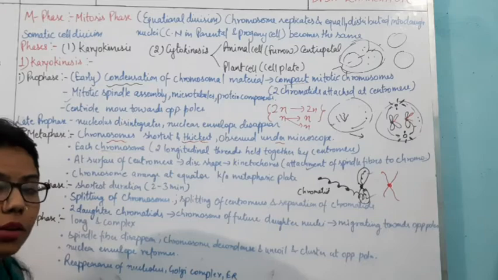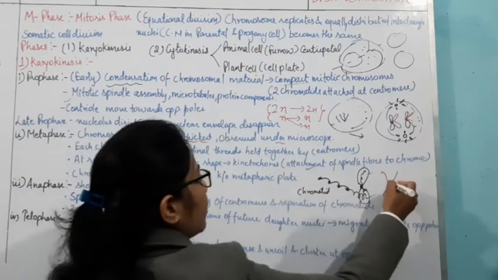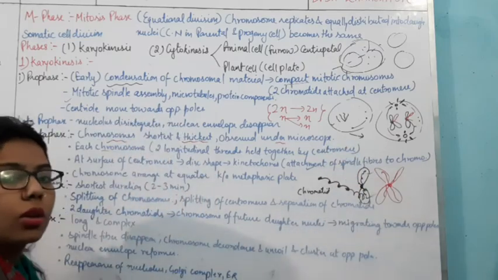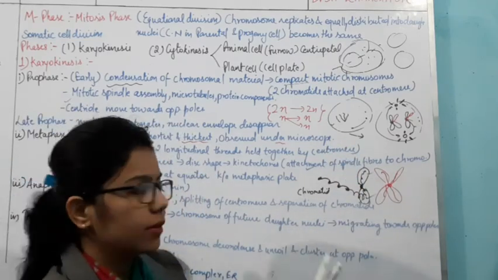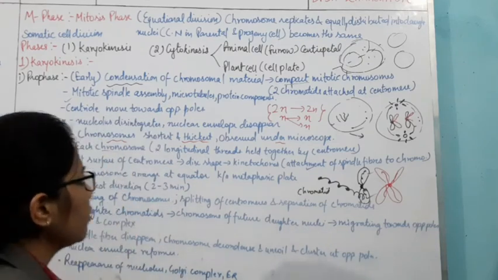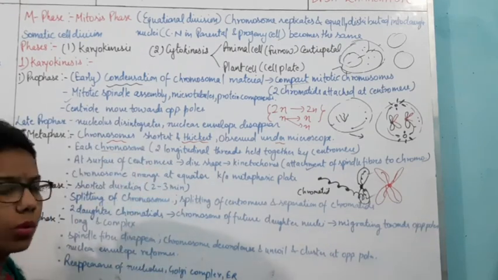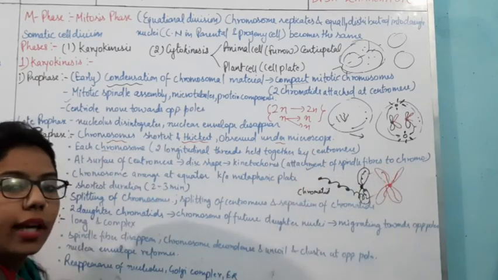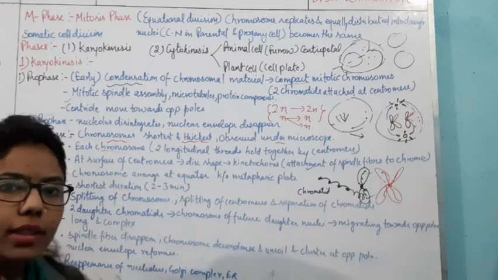By the help of the centromere. Okay, and again it is covered by some protein: non-histone chromosomal proteins are present, as well as histone protein attached to these chromatids here. So likewise we can say that each chromosome has two longitudinal threads, and they are connected with the help of the centromere. We have done this.